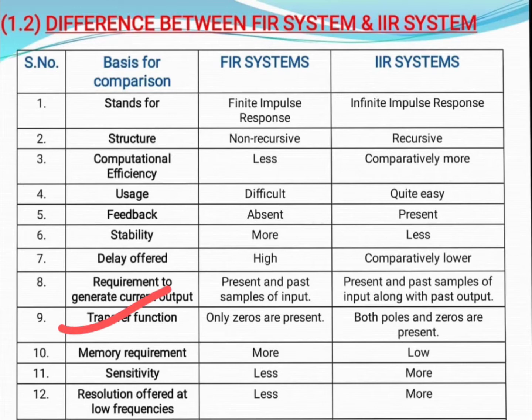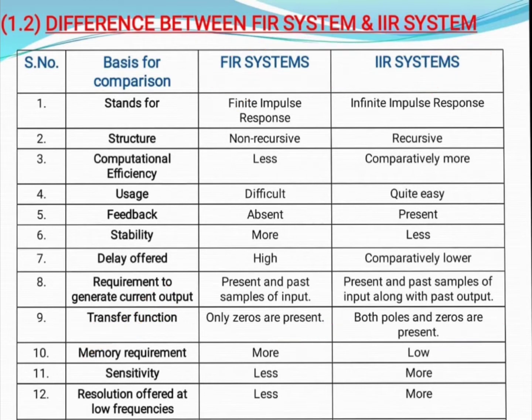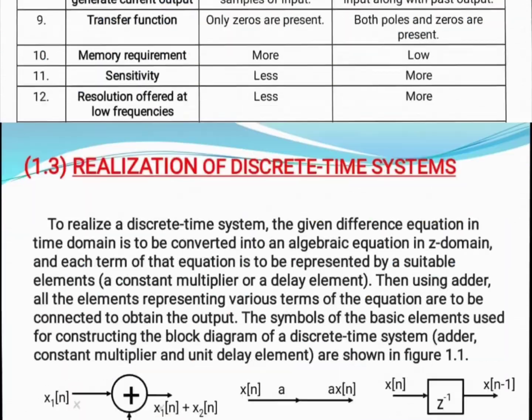Next, transfer function. As we already discussed, FIR system consists of only zeros, because this is an open loop system, and IIR system is a closed loop system, so it requires both zeros as well as poles. Next, memory requirement. Obviously FIR system requires more memory and IIR system requires low memory. Now sensitivity. Obviously FIR system is less sensitive and IIR system is more sensitive. Next, resolution offered at low frequency, which in case of FIR system is less, and in case of IIR system is more.